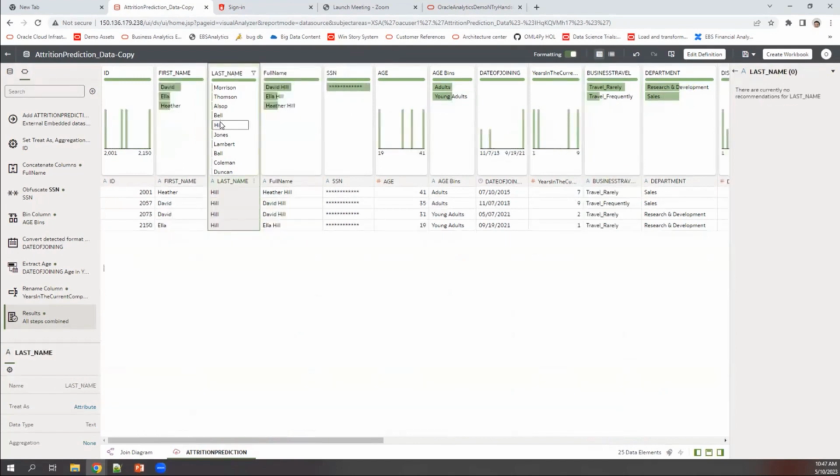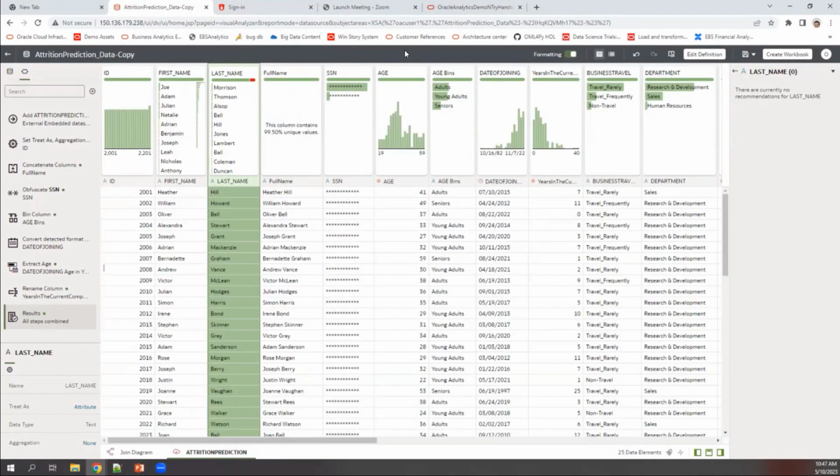In fact, I clicked on a particular column and it got filtered as well. So let me clear the filters. Now we are done with this exercise, a fairly simple one and an interesting one to warm you up for the next couple of exercises.